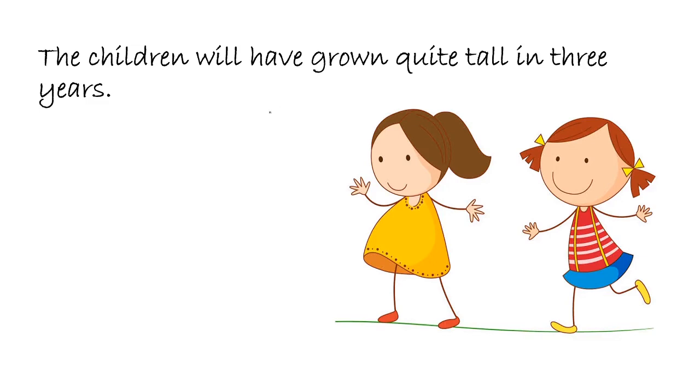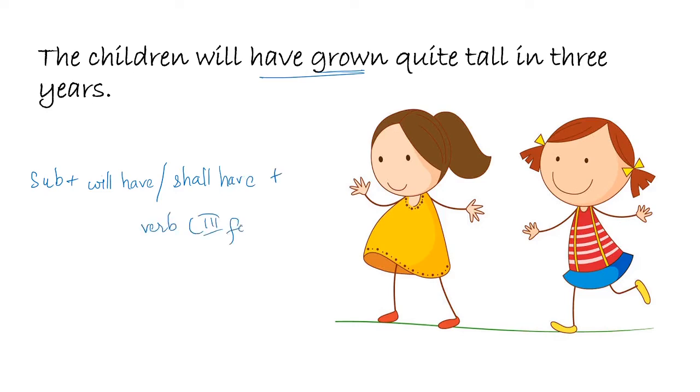The children will have grown quite tall in 3 years. This shows an action that will take place at some point in the future. So here we use the future perfect tense, have grown. Now the pattern for framing sentences using future perfect tense is subject plus will have or shall have plus the verb in the third form. So for all the perfect tenses, the verb should always be written in its third form.